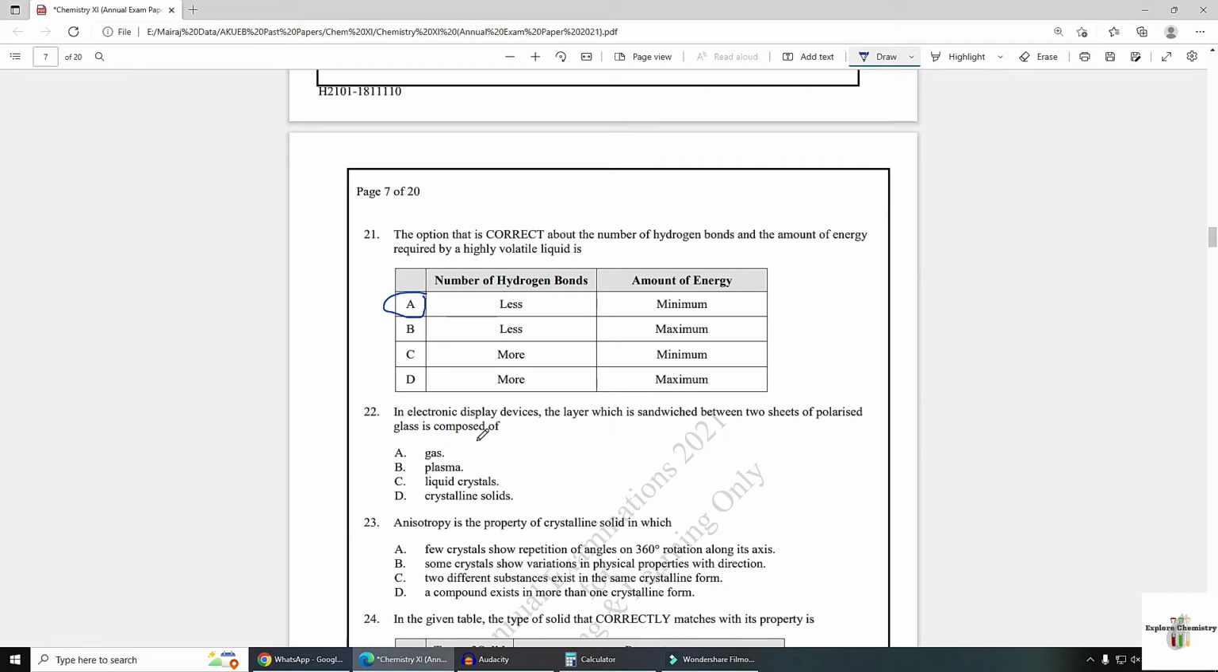Question number 22. In the electronic display device, the layer which is sandwiched between two sheets of polarized glass is composed of liquid crystal. This is the application of liquid crystals.